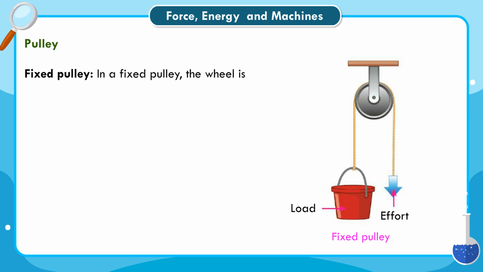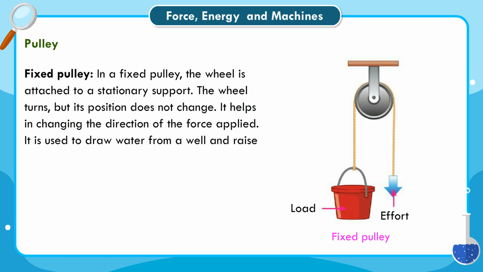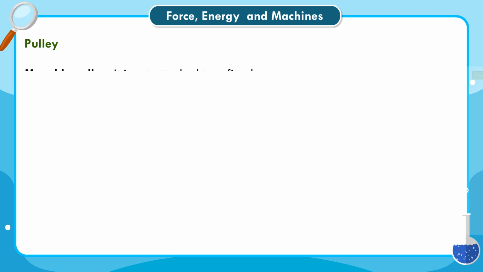Fixed pulley. In a fixed pulley, the wheel is attached to a stationary support. The wheel turns, but its position does not change. It helps in changing the direction of the force applied. It is used to draw water from a well and raise a flag on a flagpole.